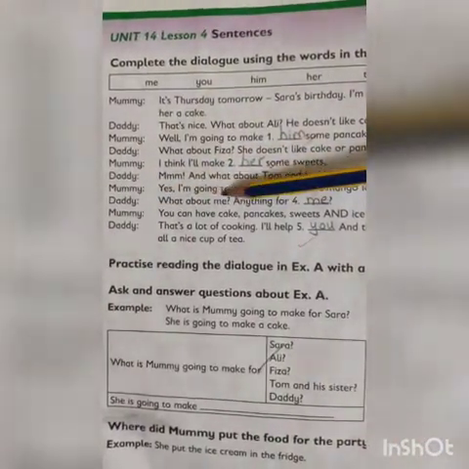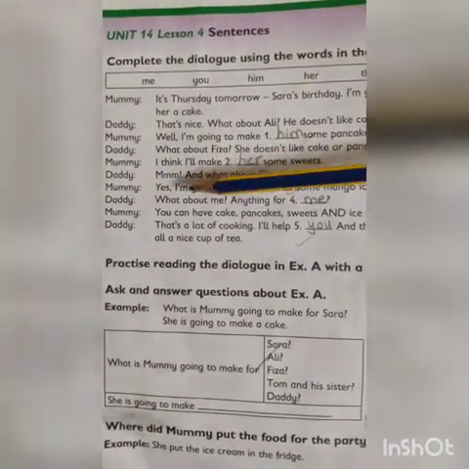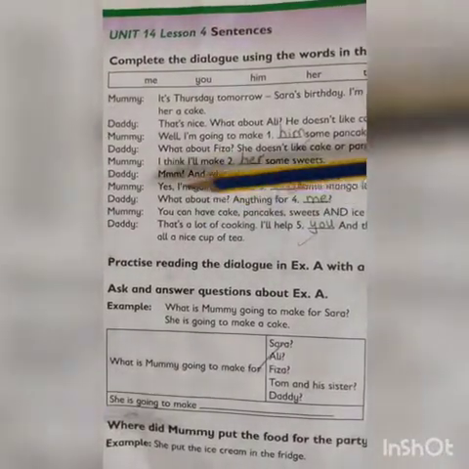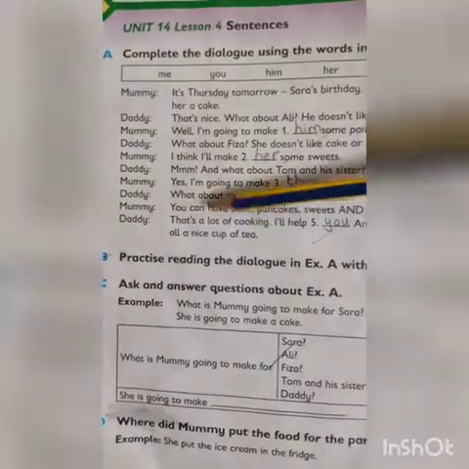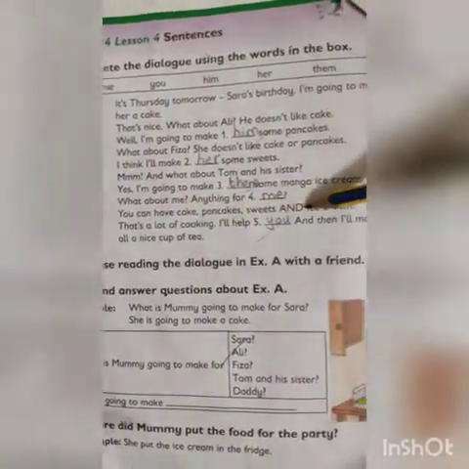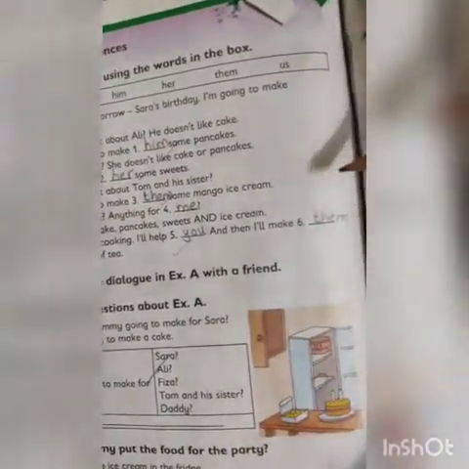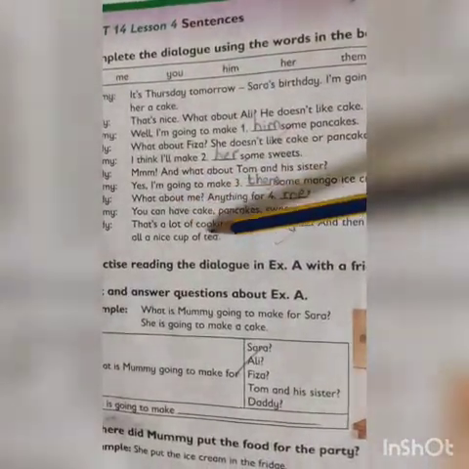"Daddy, what about me? Anything for me?" "You can have, Mummy, you can have cake, pancakes, sweet, and ice cream." "Daddy, that's a lot of cooking." "I will help you and then I will make them all a nice cup of tea."